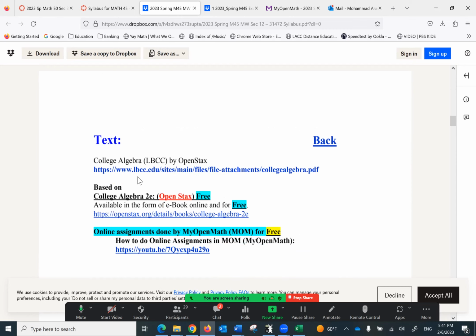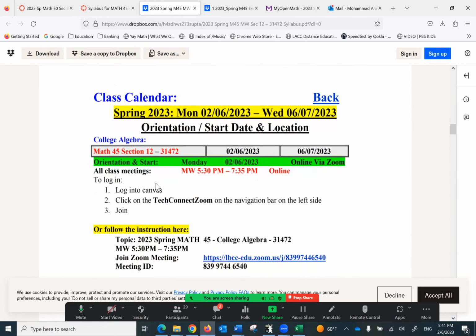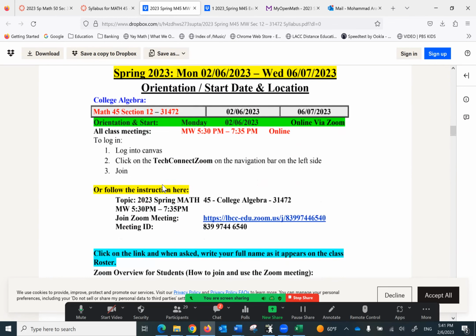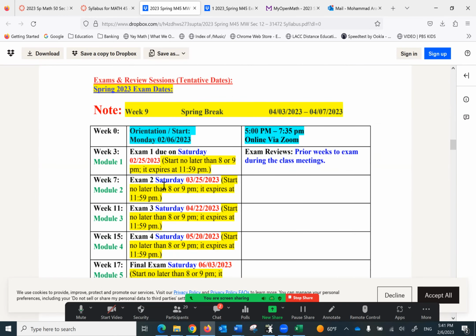You can also find it in My Open Math, which I'm going to refer to as MOM from now on. I will show it to you later on. It's from OpenStax and it's free. Digital homework is from My Open Math and it's free. And here's class calendar. Of course, here's the orientation or the start, which takes place today.